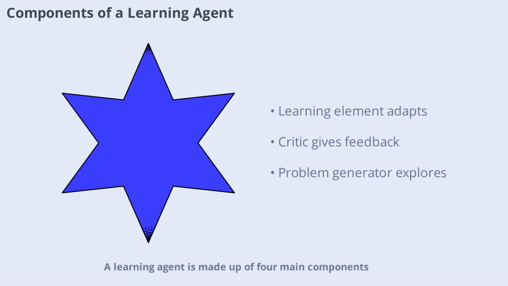A learning agent is made up of four main components. The learning element is responsible for making improvements by learning from the environment. The critic provides feedback to the learning element, helping the agent understand how well it's performing. The performance element selects and executes actions based on current knowledge. Finally, the problem generator suggests new actions that lead to informative experiences, enabling the agent to explore and improve.